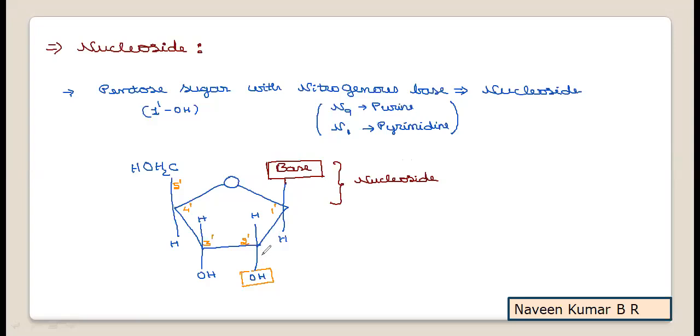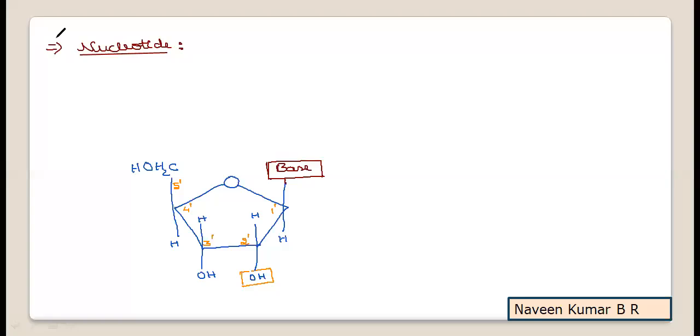Hope this is clear. Now we'll try to understand what a nucleotide is.